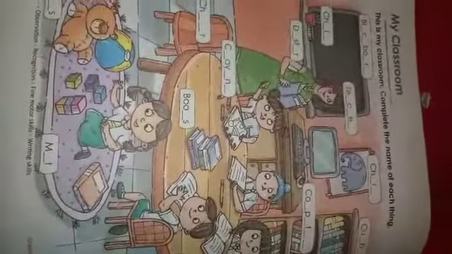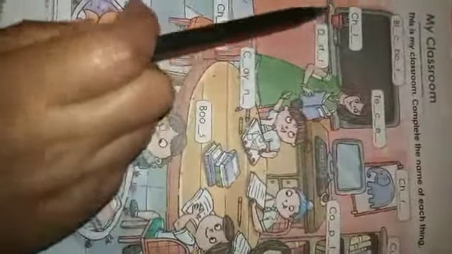Then my classroom. As I told you, in a school there are many classrooms. Okay. So what do you find in your classroom? When you enter your class, what do you find in your classroom? You find a blackboard. With it you find chalk and duster.